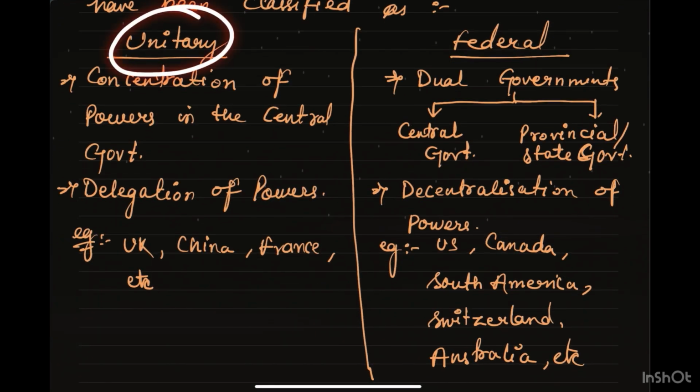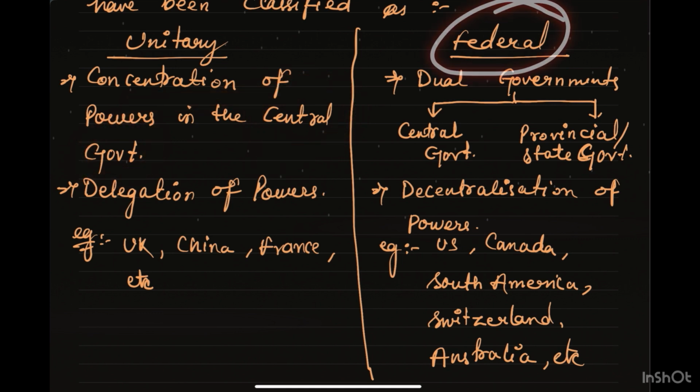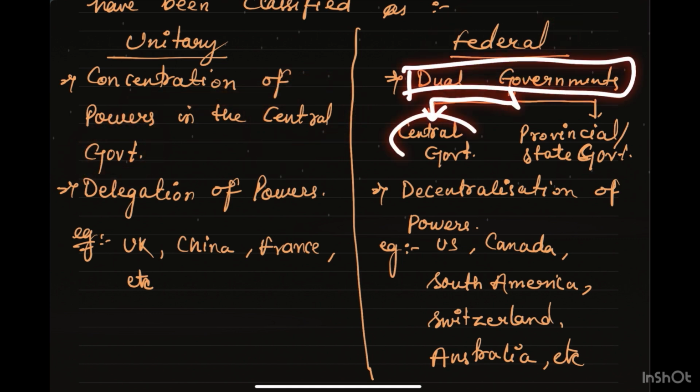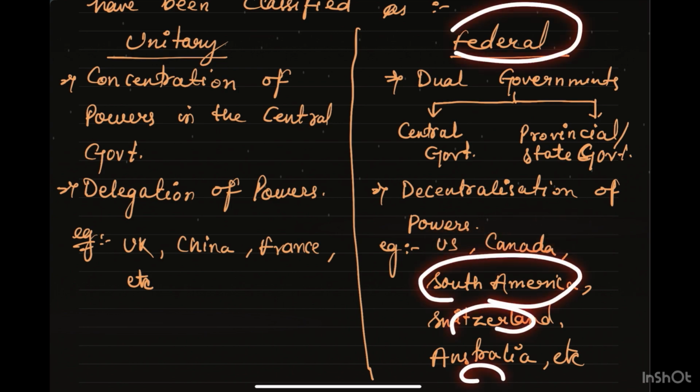If we talk about unitary, the concentration of powers lies in the central government only, whereas a federal system includes dual governments. Like, it has a division of power between the central and the state. That could be provincial also. So talking about the unitary feature, it has a delegation of powers, whereas the federal system has decentralization of powers. For example, the UK, China, and France are examples of unitary government. Whereas USA and Canada have a strong central government. Switzerland, Australia, these have a federal system of government.